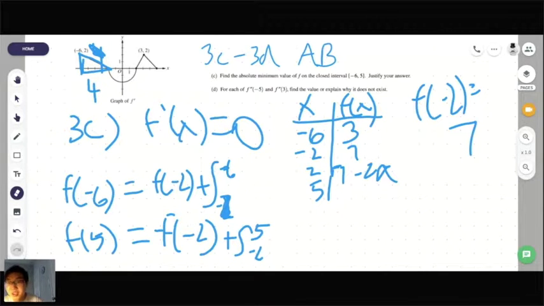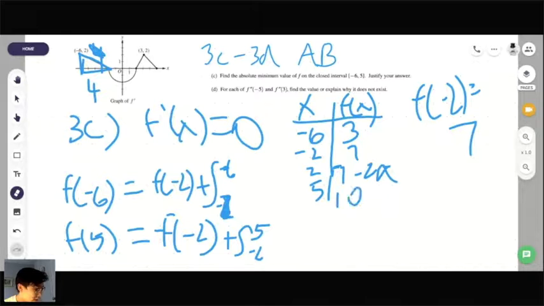Oh, 7 minus 2 pi. That is the correct answer for x equals 2. Can anyone tell me what they got for x equals 5? Have you gotten that far yet? And here, if you need a better picture of the graph, I kind of already gave you part of the answer there. The integral from -6 to -2 is 4. Yeah, 10 minus 2 pi.